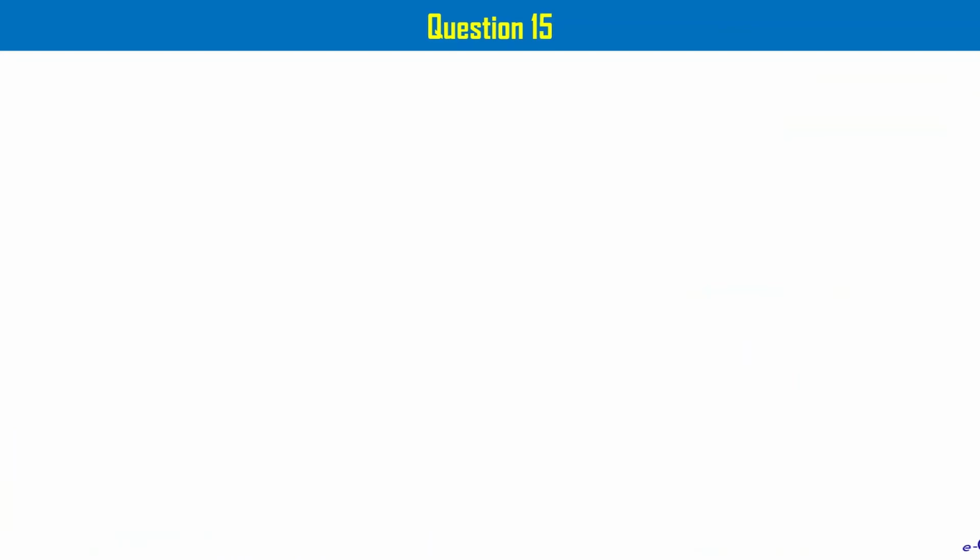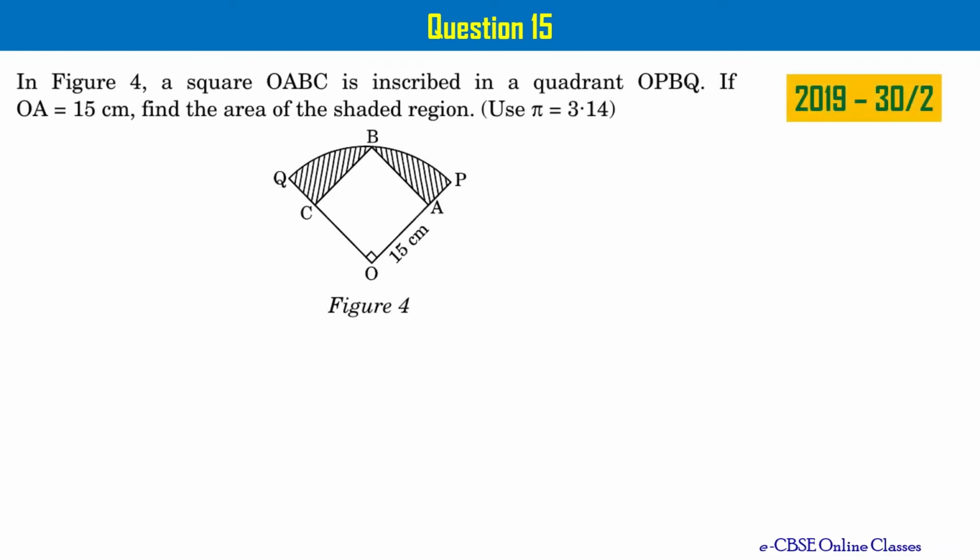That is question number 15. In figure 4, a square OABC is inscribed in a quadrant OPBQ. If OA is 15 centimeters, find the area of the shaded region. Use pi equal to 3.14. This particular problem I'm not going to solve. I'll give you hints so that you can solve this problem. As you see here,